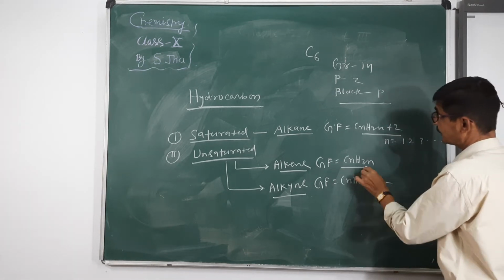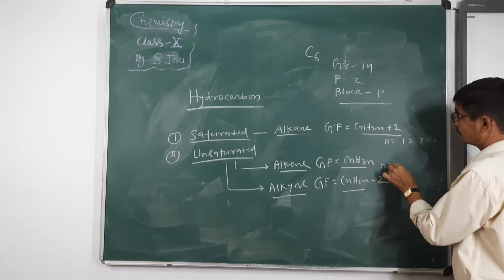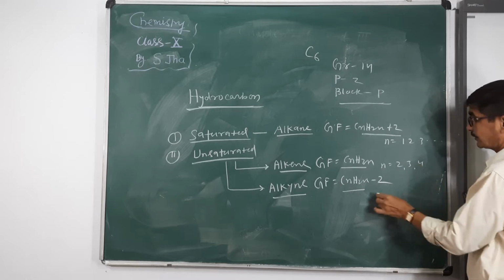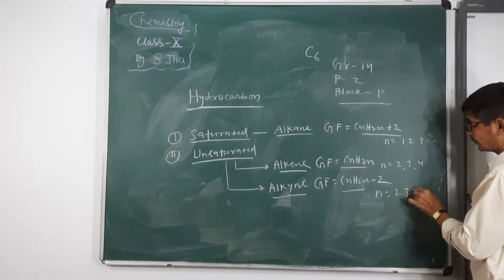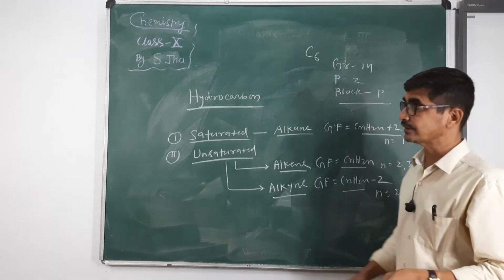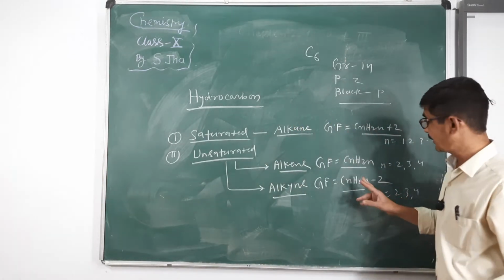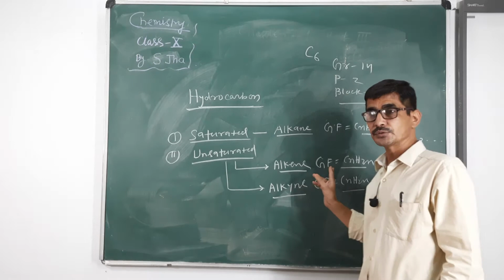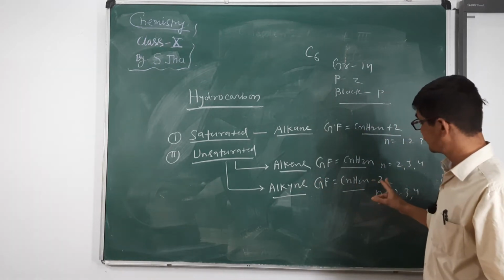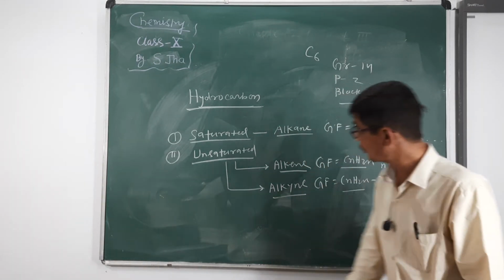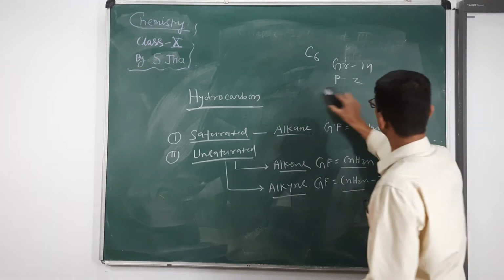In case of alkene and alkyne, n starts from 2, 3, 4, not 1. The reason is that for at least a double or triple covalent bond, at least 2 carbons are required. That's why it starts from 2 carbon atoms. Okay.